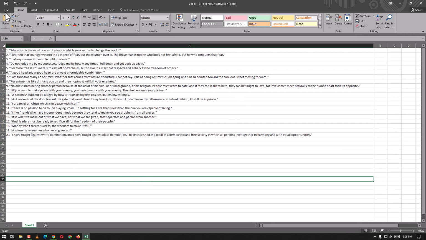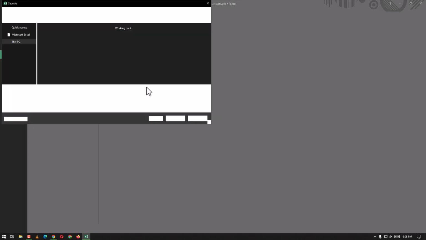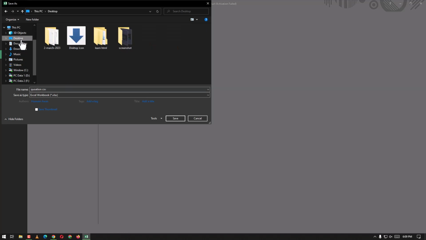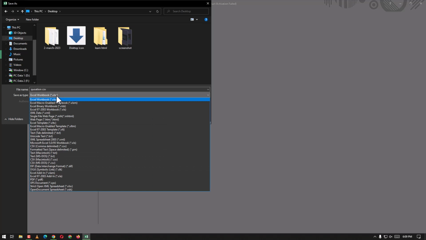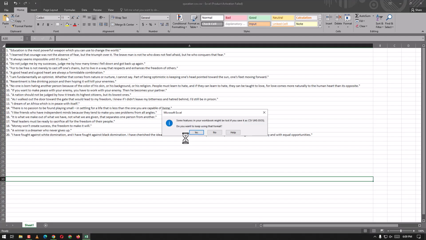Now I'm going to save this file as a CSV file. I'm going to name it quotation CSV on the desktop, and I have to choose the CSV option in the file type also, so I'm going to save it. Yes.